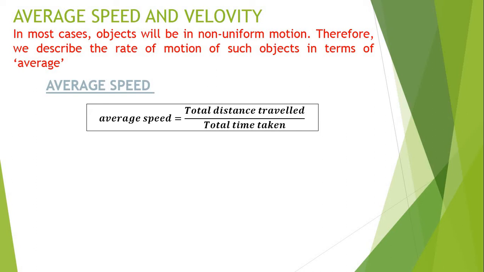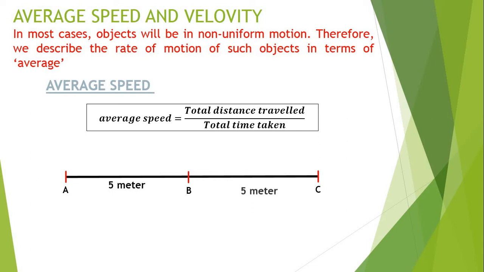Now how to explain this concept with the help of an example? Let's consider that there is one path available for us, and we bifurcate that path into three different landmarks A, B and C. The distance from position A to B is 5 meter, and from B to C is 5 meter.